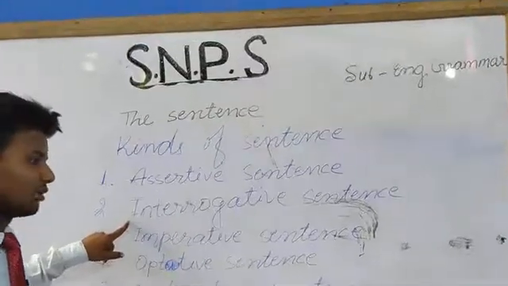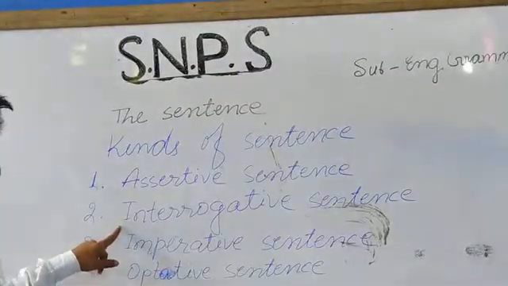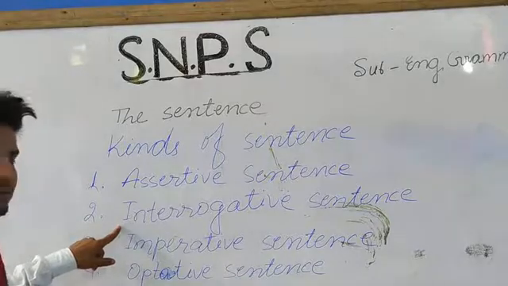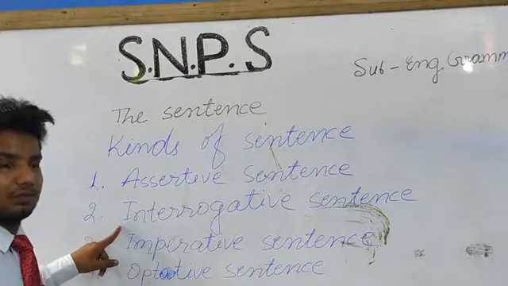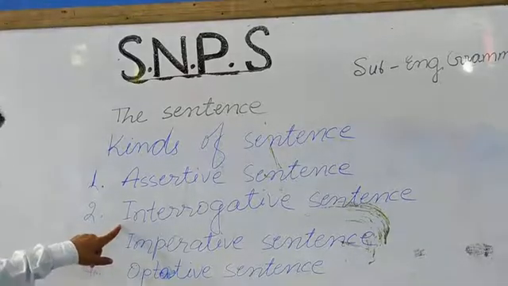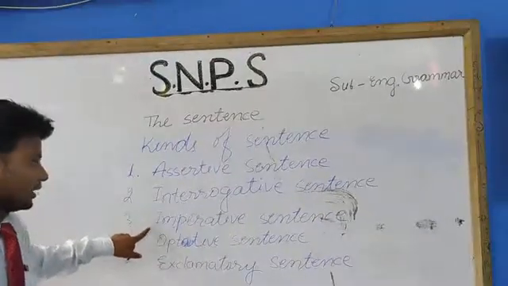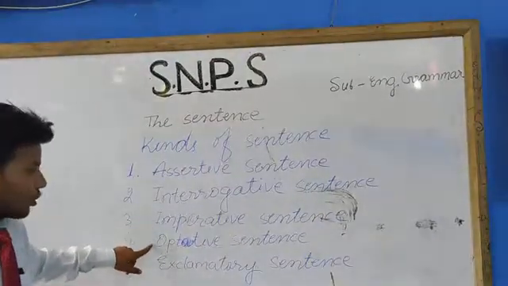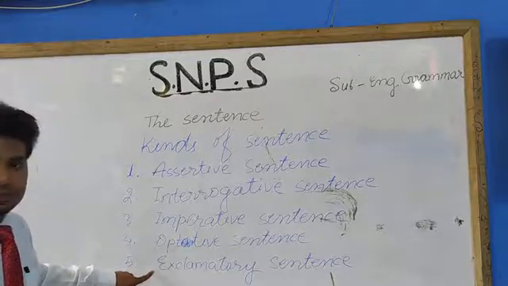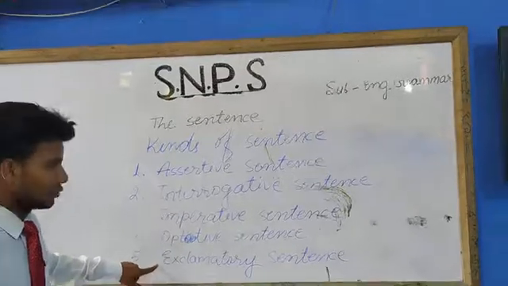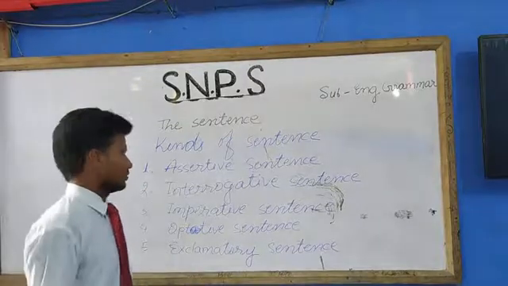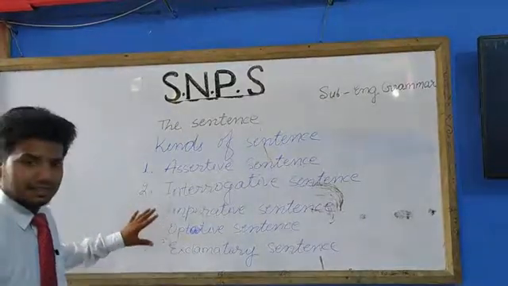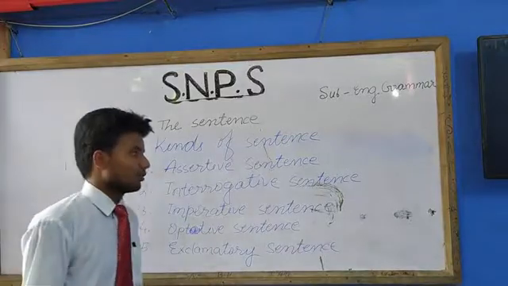Whenever you ask a question, like "Sir, where are you going?", "How are you?", "Who are you?", such types of sentences are examples of interrogative sentences. Third, imperative sentence. Fourth, optative sentence. And fifth, exclamatory sentence. Dear students, I will make you aware of the definitions of these kinds of sentence in the next class.